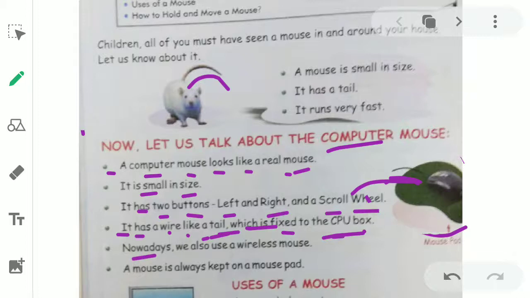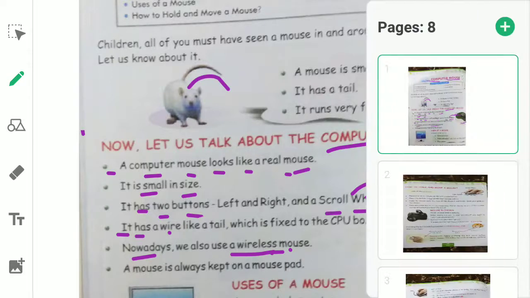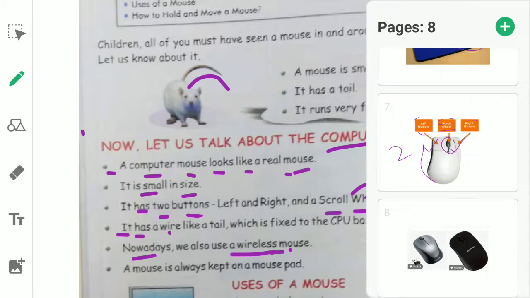Nowadays we also use a wireless mouse. Now first of all tell me the meaning of wireless. The word is less. बेटे वैसे लेस का मतलब होता है कम होना, ठीक है, लेस का मतलब होता है कम होना, बट यहाँ पे इसका मतलब हो गया उसके बिना. सो वायरलेस मीन्स वायर के बिना. Let me show you the mouse which is wireless.